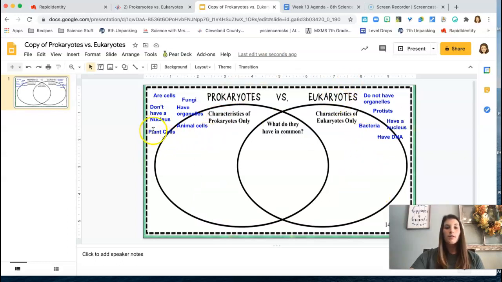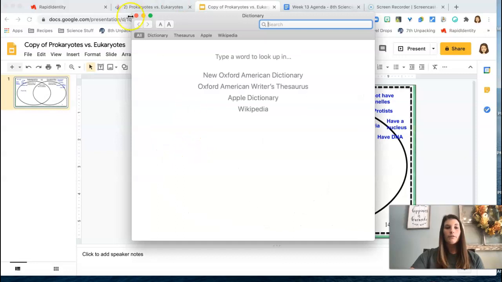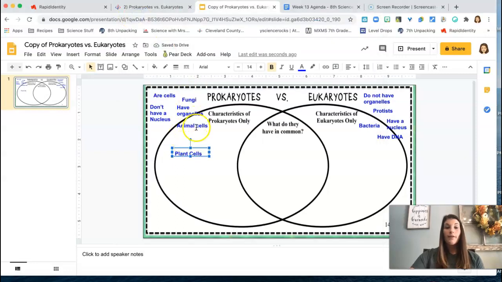All you have to do is click on the different options here, and you will drag and drop them. The best way to do that is make sure you hover your mouse so you get that crosshairs there. Click with one finger and drag to wherever you feel that answer goes best. Just click and drag. Those are not necessarily the correct answers, but I'm just modeling how to go about completing that assignment.